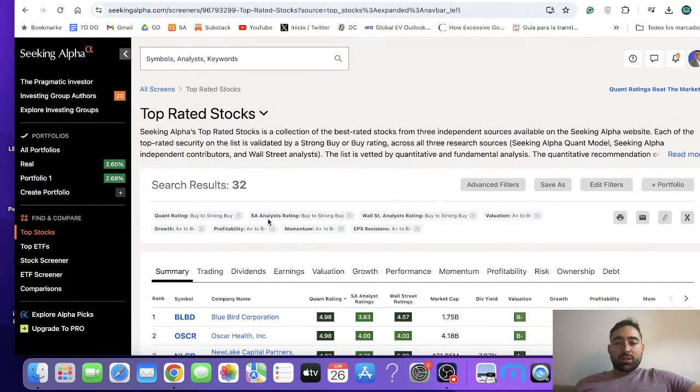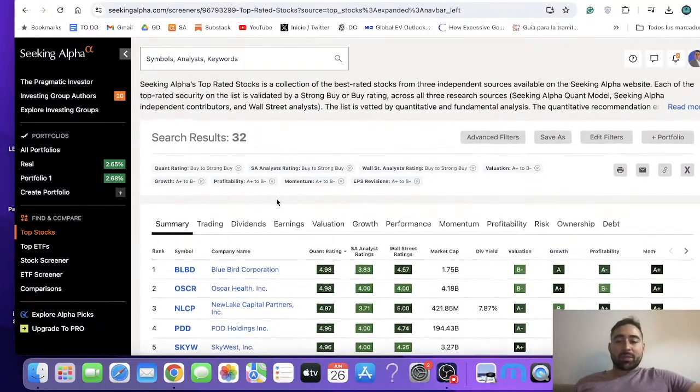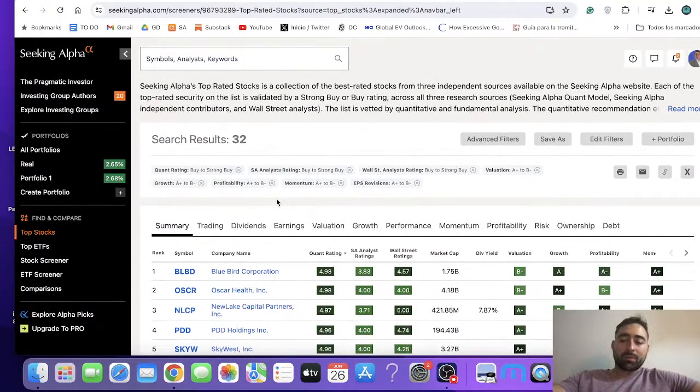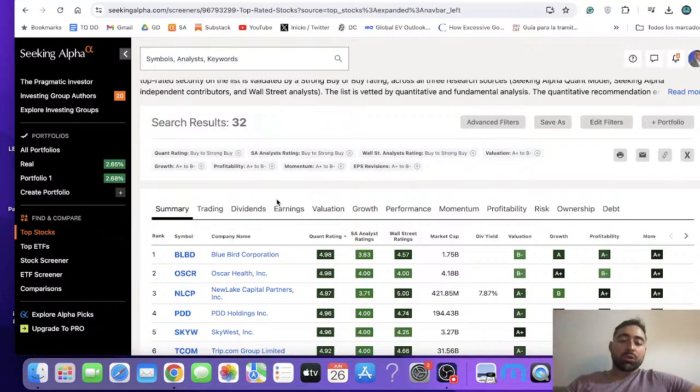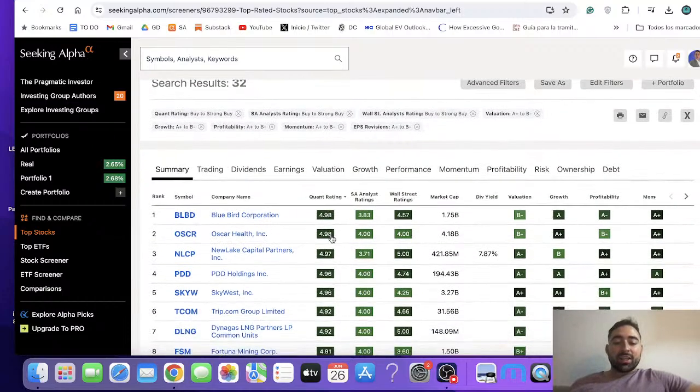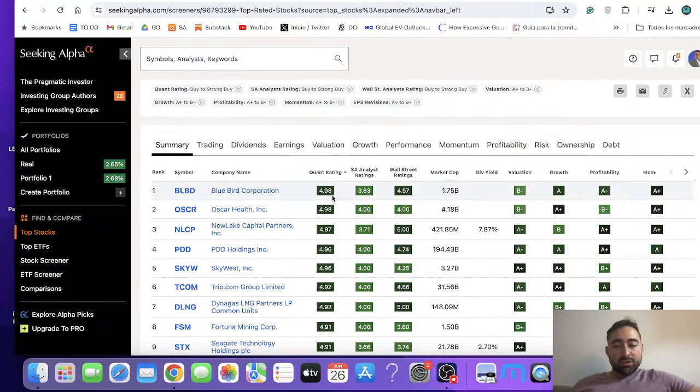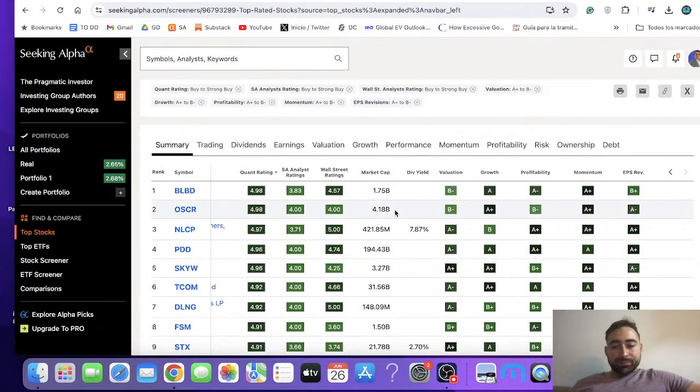Okay, so this, for example, is a screener set by Seeking Alpha, which looks at the top quant rated stocks. Again, the quant rating is elaborated by Seeking Alpha themselves. They then use this to provide different stock picks. So again, a very good service there. So you can already filter, for example, by different quant ratings.